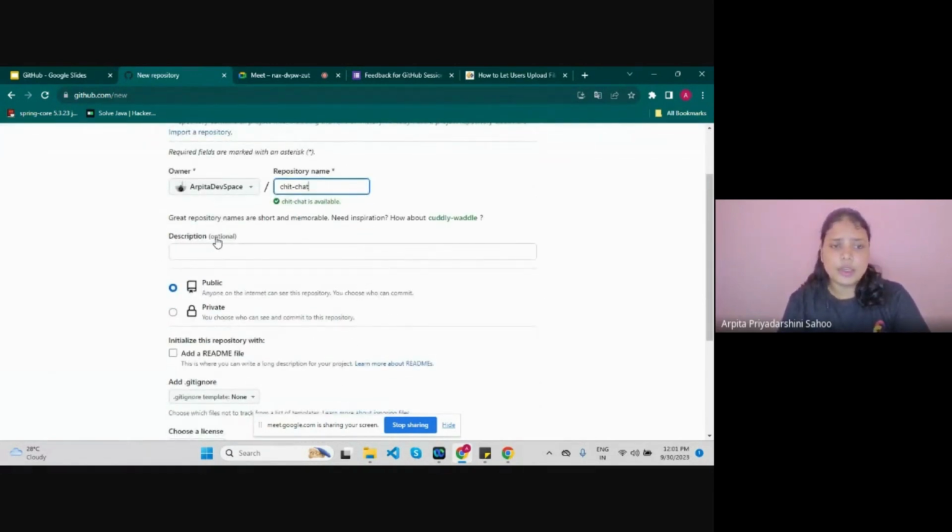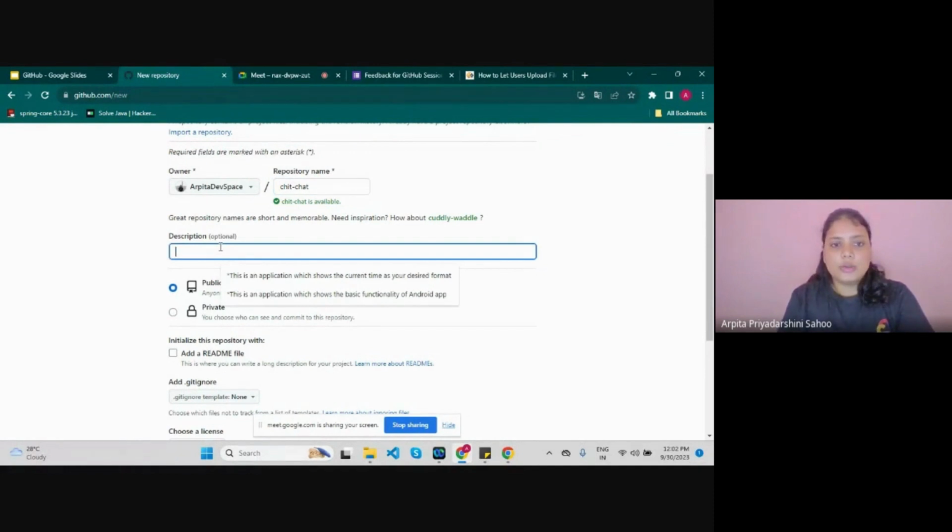So description. Here the description is a small description about your application. Here we can say this is a chatting application.